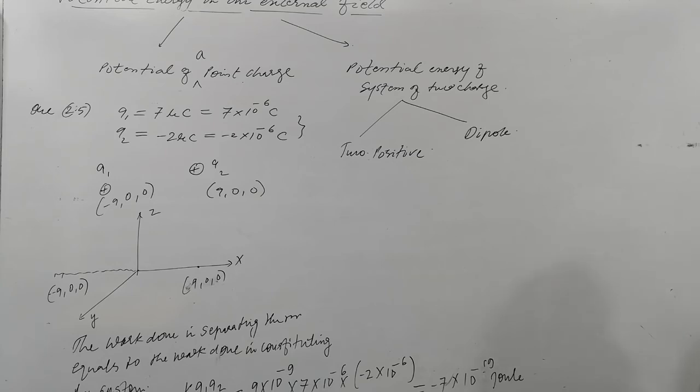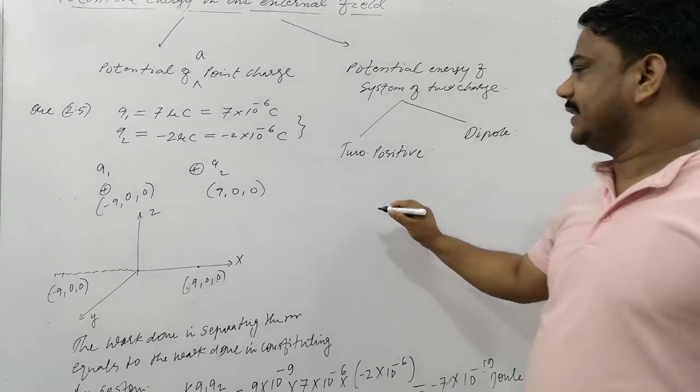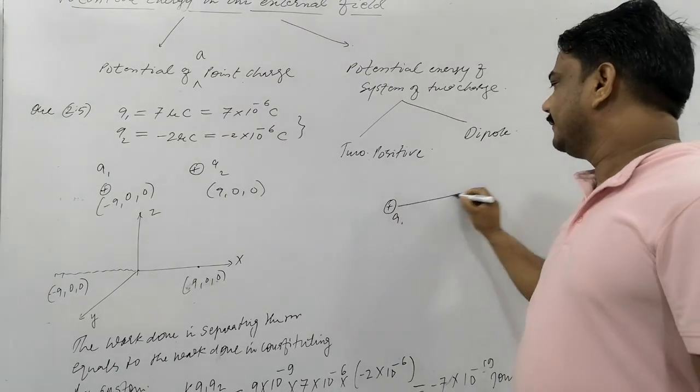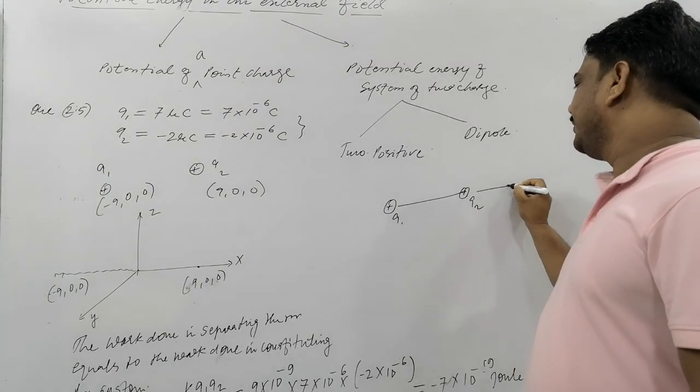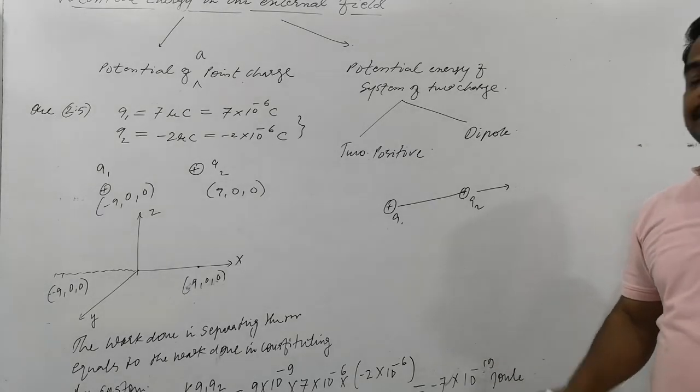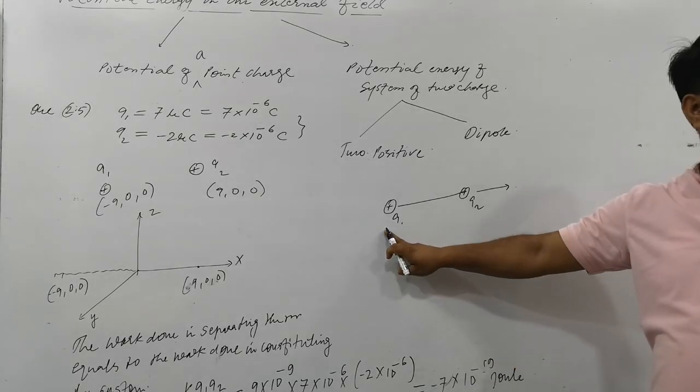Yes, 7 into minus 2 into 10 to the power. So actually, listen, dissociating energy is there. Work is to be done. One charge is here, the other charge is here. We need to replace it. So we need to do work against Q1 only, not the Q2.